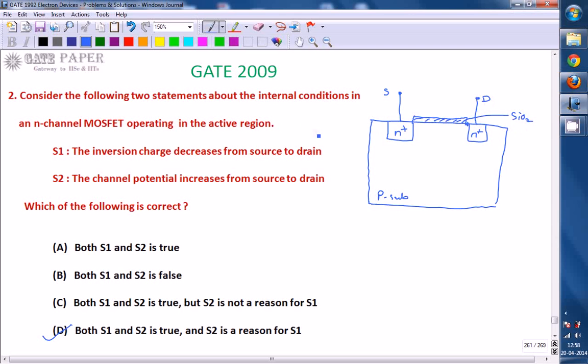Above that, a polysilicon material is placed, which acts as the gate. So this is an N-channel enhancement mode MOSFET, and it is basically called a normally off transistor. That is, enhancement mode is called a normally off transistor.